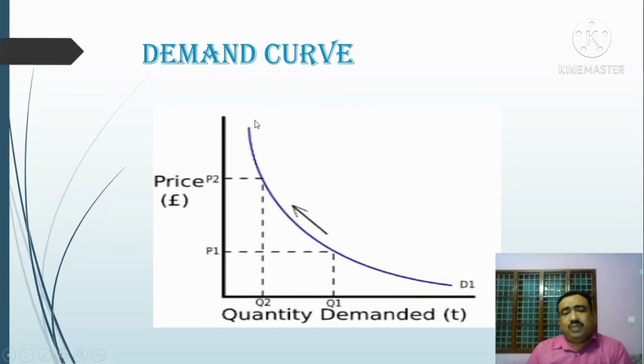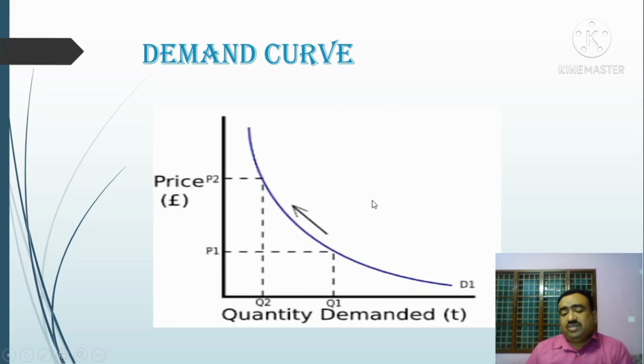The first reason is the operation of the law of diminishing marginal utility. According to this law, as a consumer has more of a commodity, the utility derived from the successive units goes on decreasing. A consumer will continue consuming a commodity until the marginal utility of the commodity becomes equal to price. So the demand curve slopes downward from left to right.